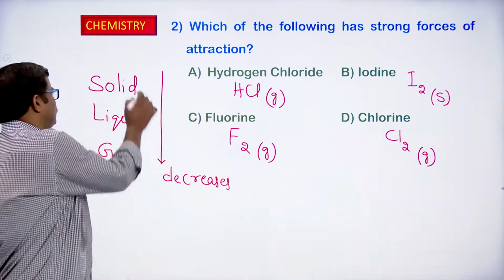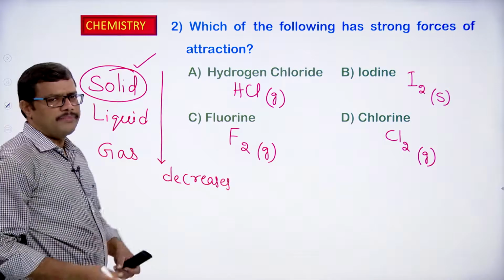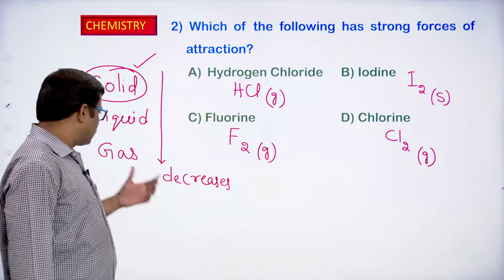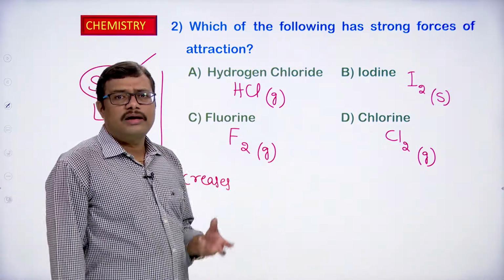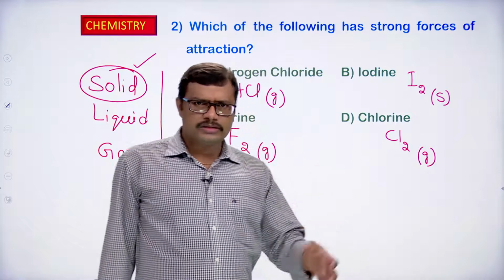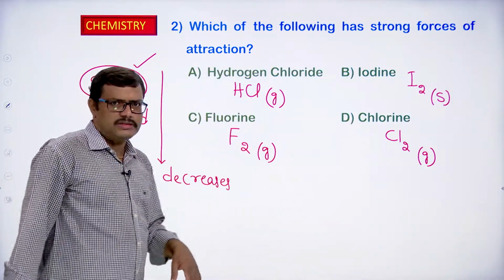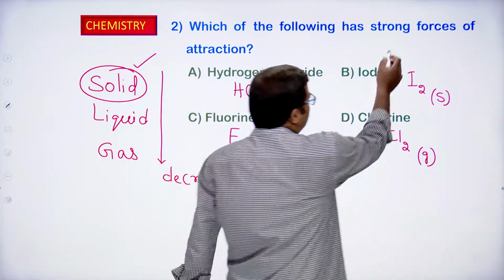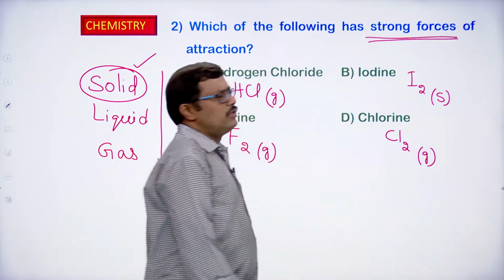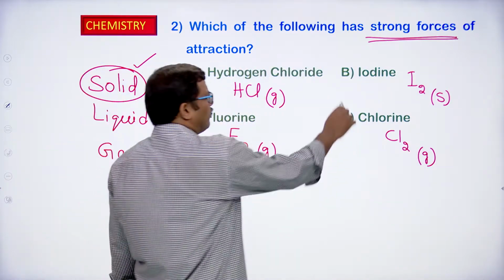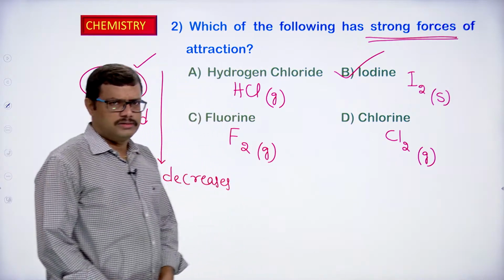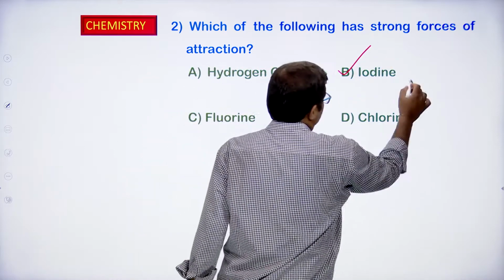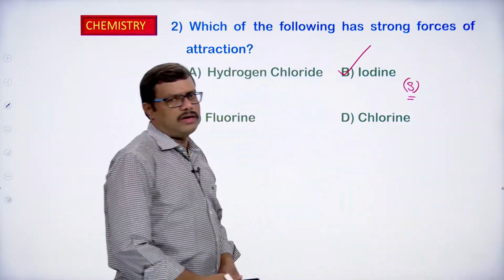So which is having maximum or strong intermolecular forces of attraction? Solids will have strong intermolecular forces of attraction, whereas gases will have the least. So here they are asking about the strong forces of attraction, so it should be solid only. That is option B, iodine, the correct answer. Among the given options, iodine exists as a solid, so this is the correct option which has strong forces of attraction.